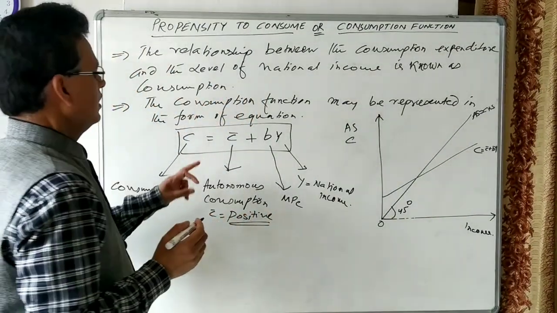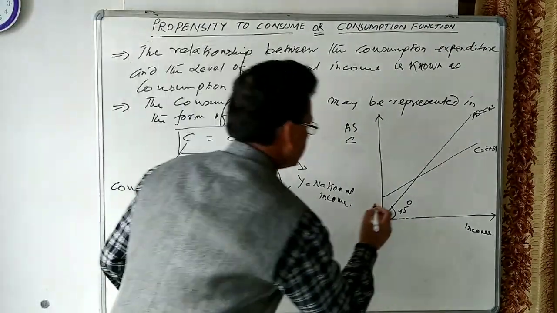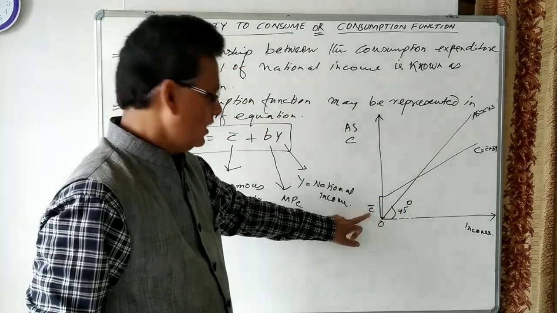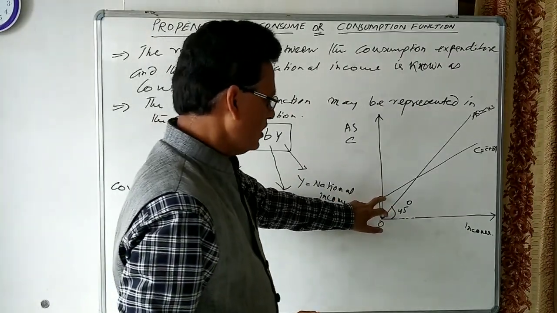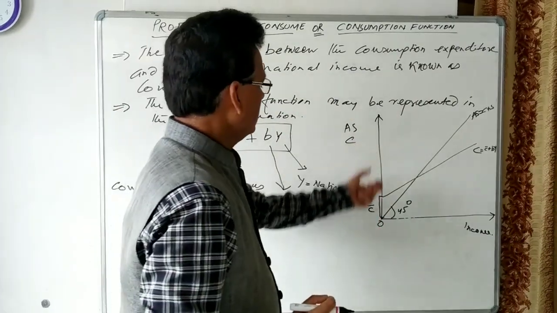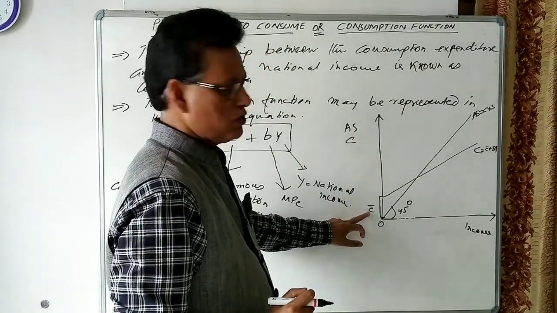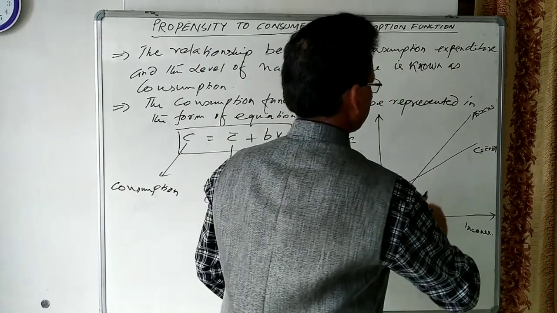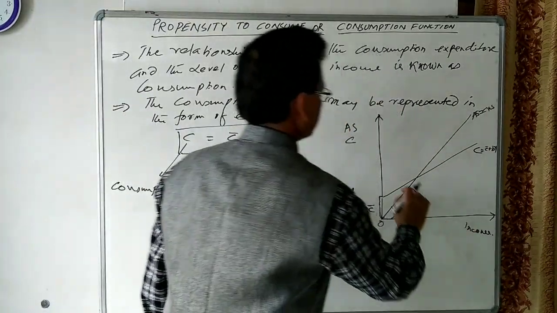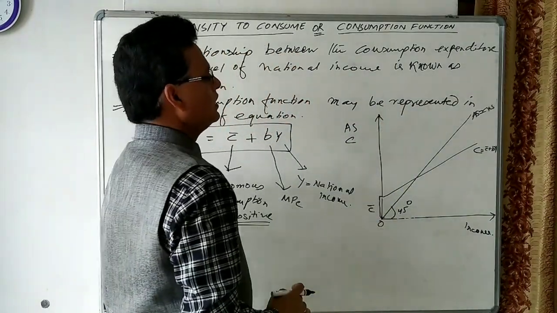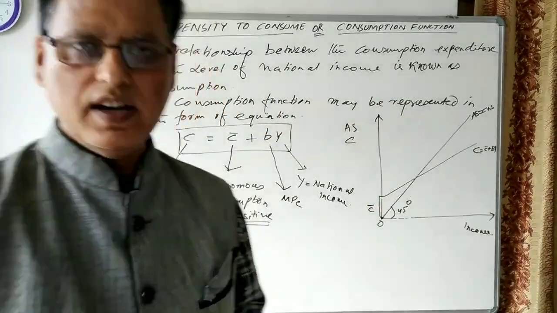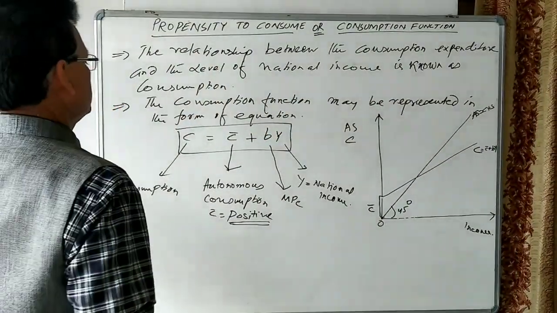Here we have seen this C. C means this area, this is autonomous consumption. We have seen the consumption curve starts not from zero, but from a point above zero. If you see this diagram, you will find that when the level of income increases, the consumption will also increase, and it will intersect at one point. So let us see the different aspects of the consumption function.